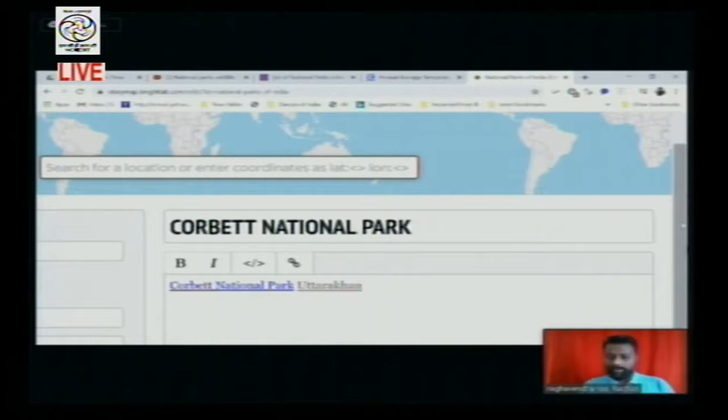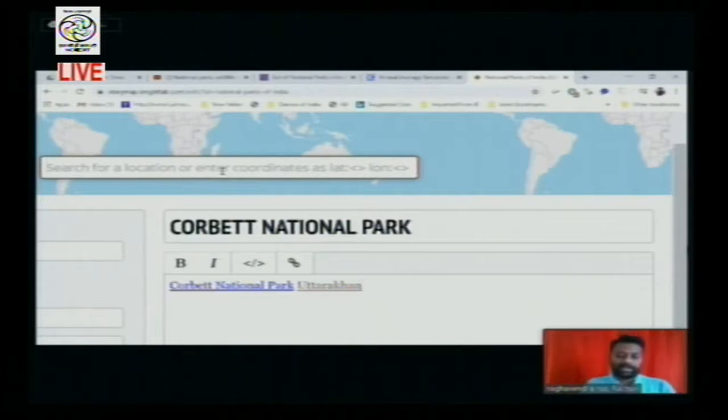Now, we don't know whether the map shows exactly where Jim Corbett National Park is located, because this is an internationally made map by the Knight Lab. It is still in research only. That's why we cannot locate exactly the Corbett National Park. What we can do is give a sense that it is located in Uttarakhand. Uttarakhand, or otherwise Dehradun, or the title of the state or the headquarters of that state, we can search with this to locate that location.